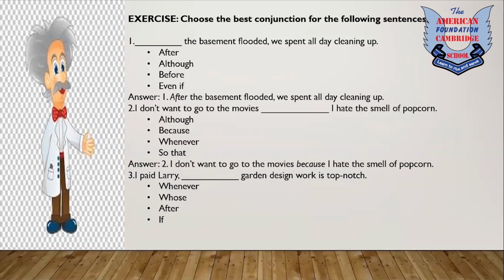Okay, the third one, I paid Larry dash garden design work is top notch. That means we're paying Larry, and then we're describing Larry's qualities. Whenever we're describing a possession of someone, we use whose. So this is a pretty straightforward answer for you guys. Whenever we're describing a possession of qualities for someone, we use whose.